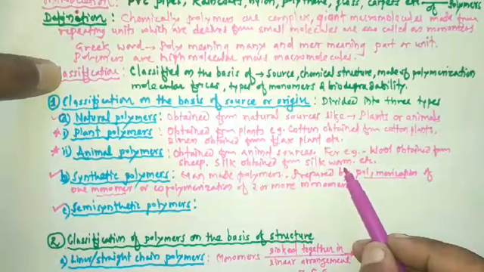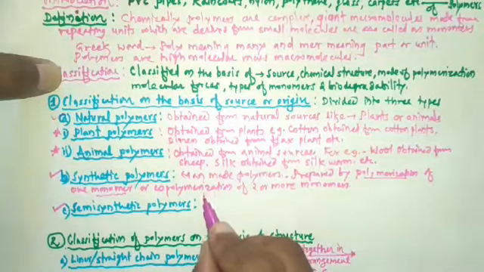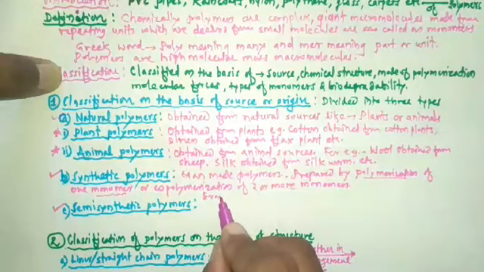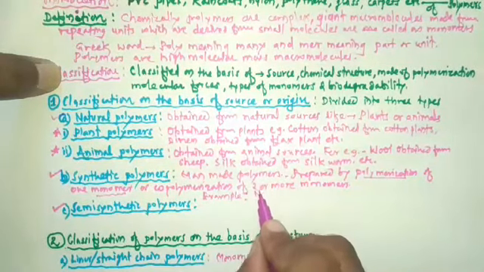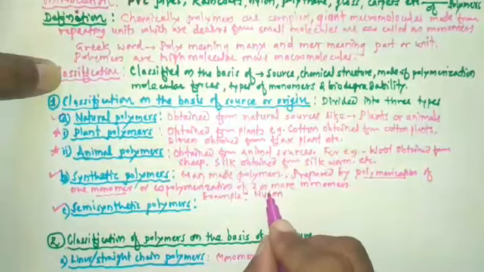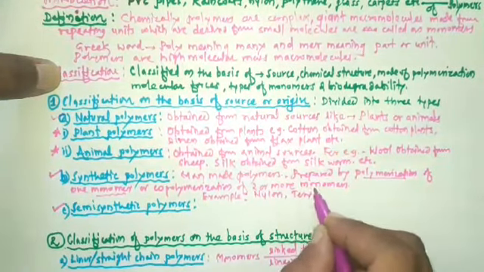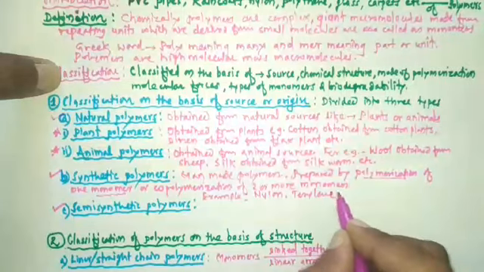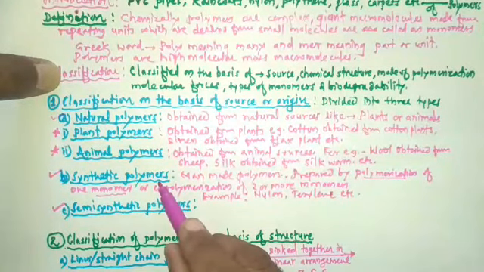Let's study the examples of synthetic polymers. The first example is nylon. Nylon is a synthetic polymer. The second example is terylene. Terylene is also an example of synthetic polymers.